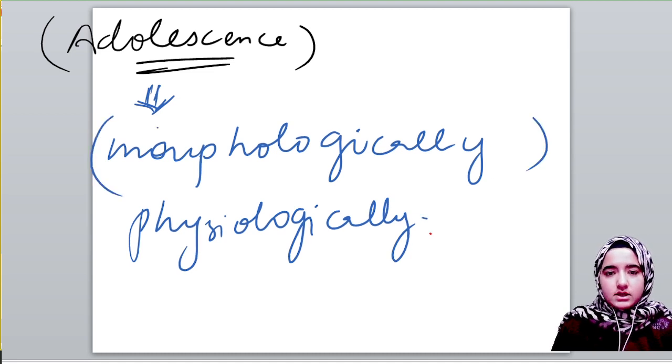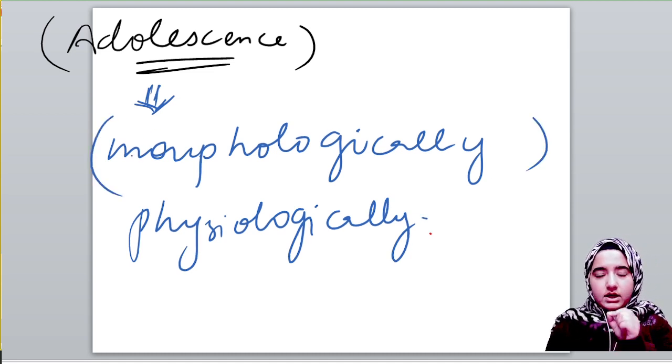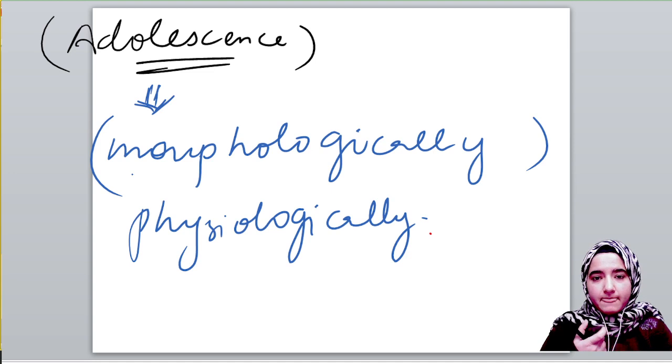Morphological changes in men, or boys, include that their beard starts growing and their voice starts deepening. Moreover, they start forming a hormone known as testosterone. This is all done by testosterone, the male hormone.